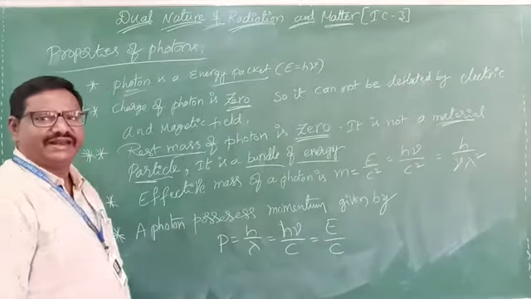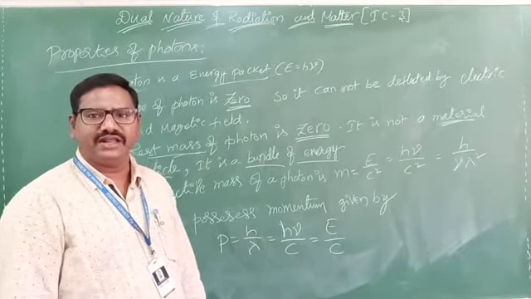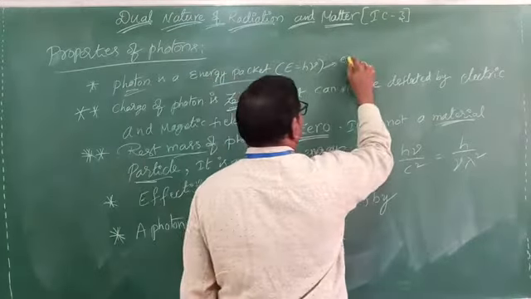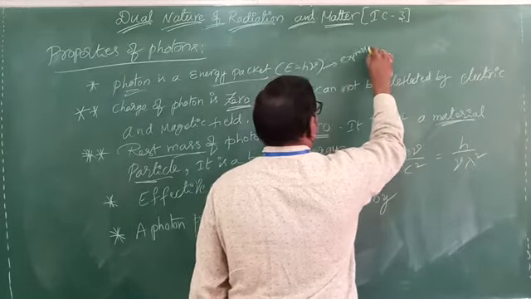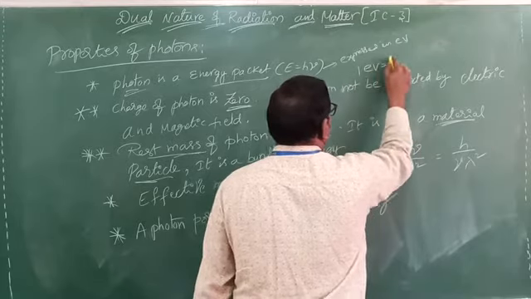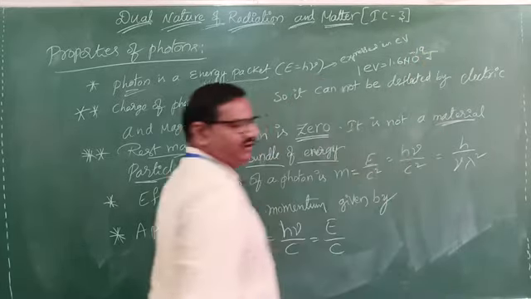Its energy is E equal to h nu, expressed in electron volt, where 1 eV equals 1.6 into 10 power minus 19 joule.